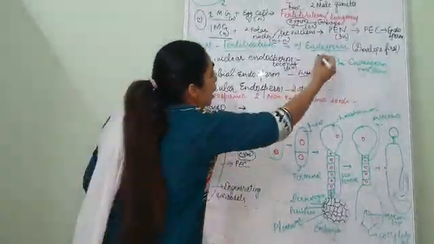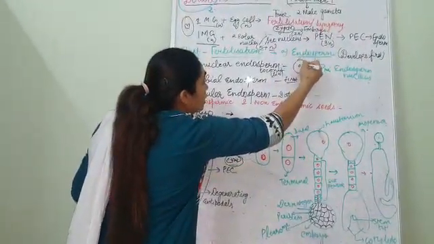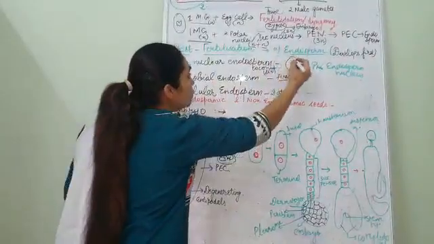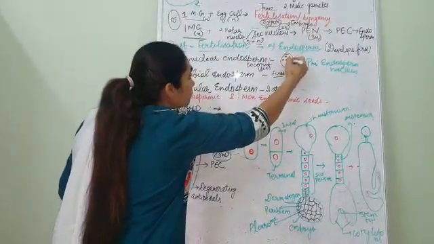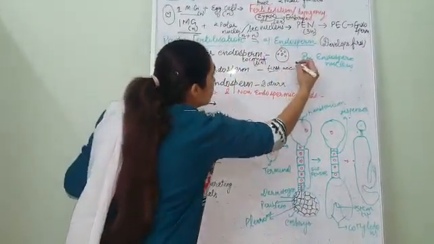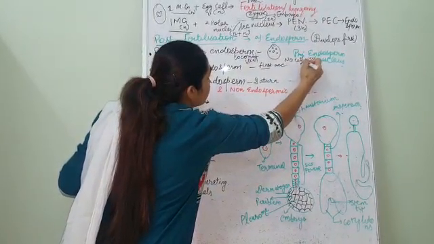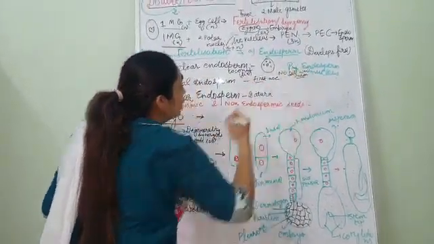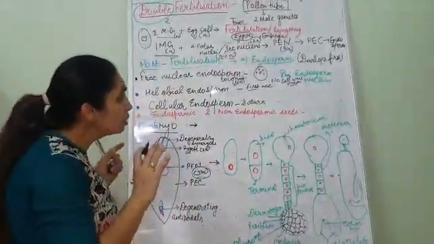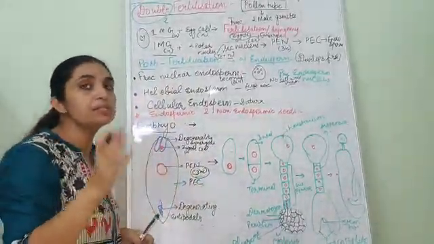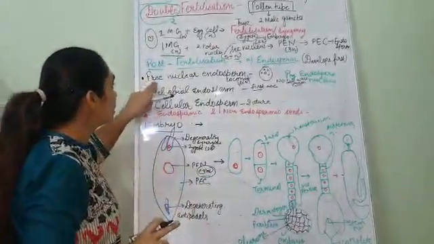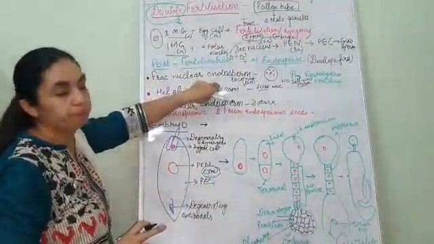What happens? The primary endosperm nucleus starts dividing, but no cell wall formation takes place. Only the nucleus is dividing freely. That's why it is known as free nuclear endosperm.